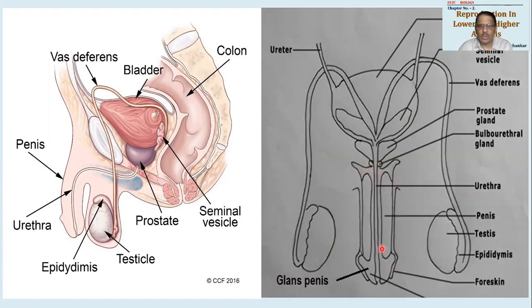This entire muscular portion will be the penis, and passing through it is the urethra. This is the tip of the penis, called the glans penis, and the tip has an opening called the urinogenital opening. This skin covering the glans penis is called the foreskin, or foreskin का दूसरा नाम क्या था? Prepuce. Okay, so that is all about the male reproductive system.